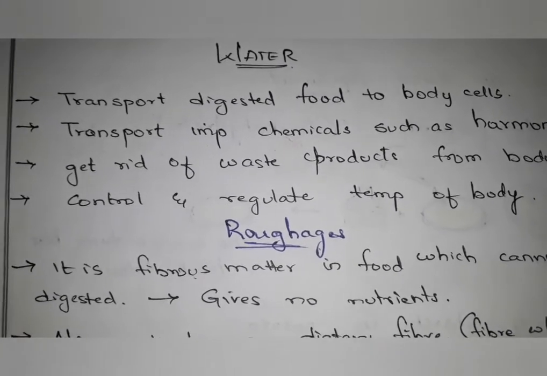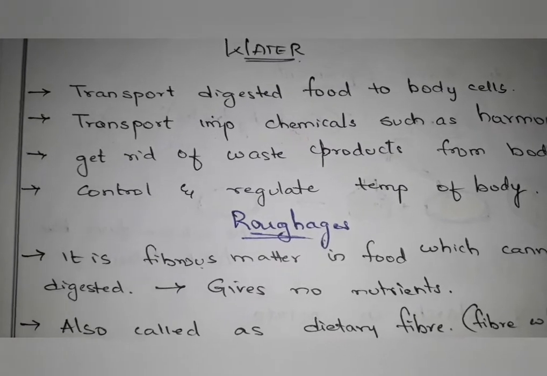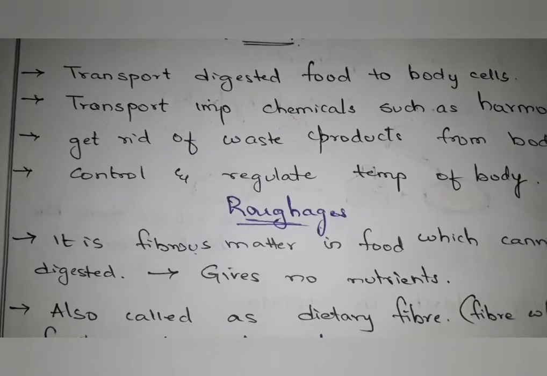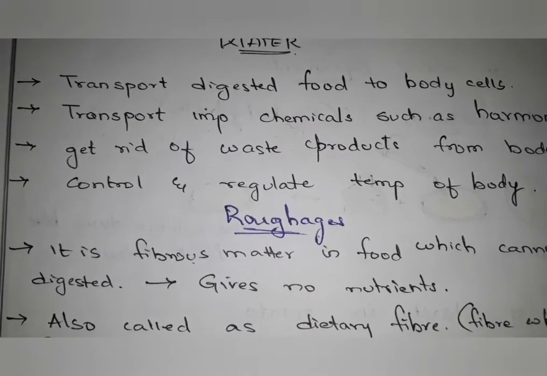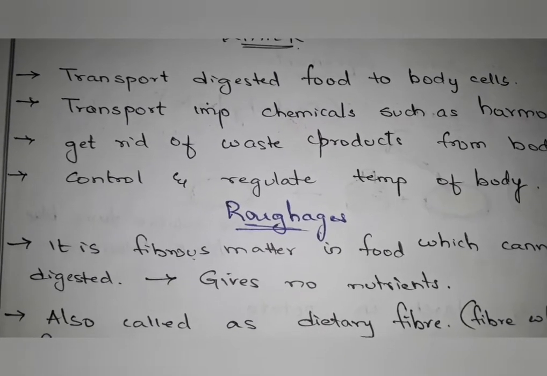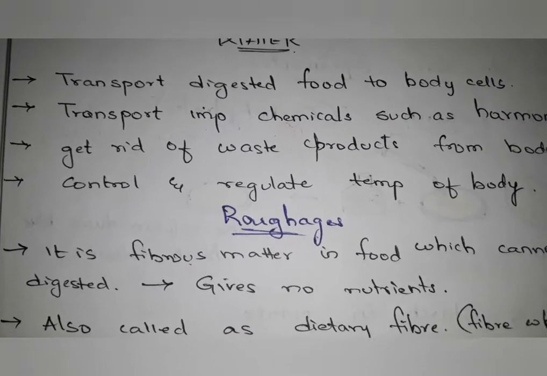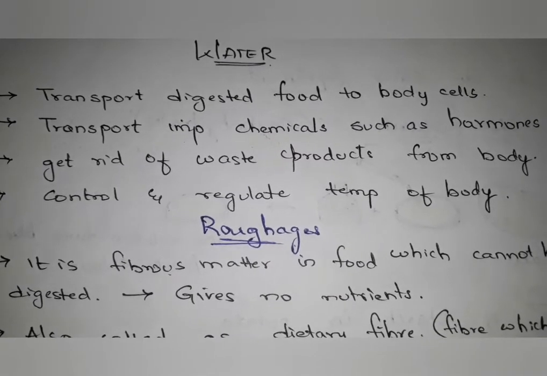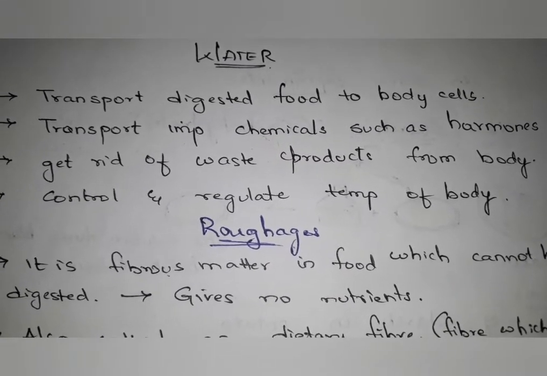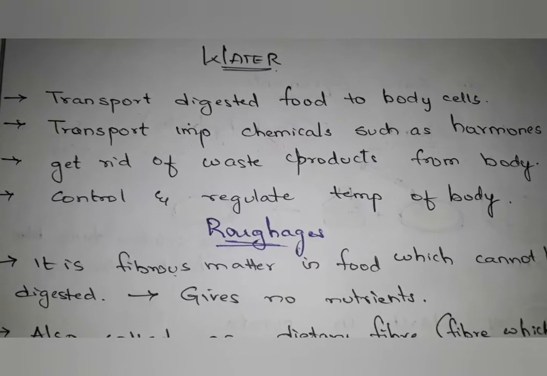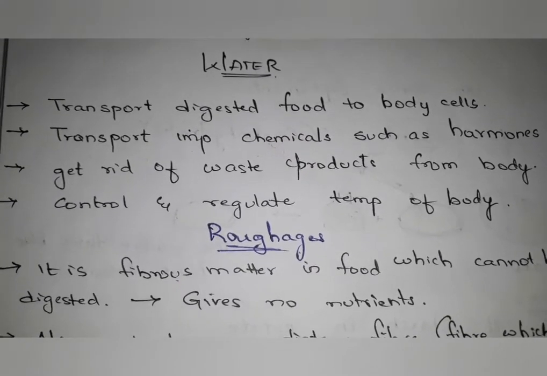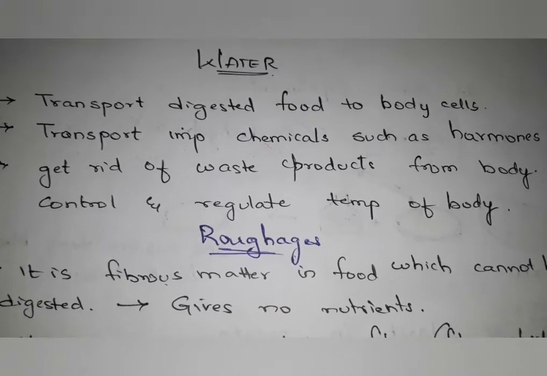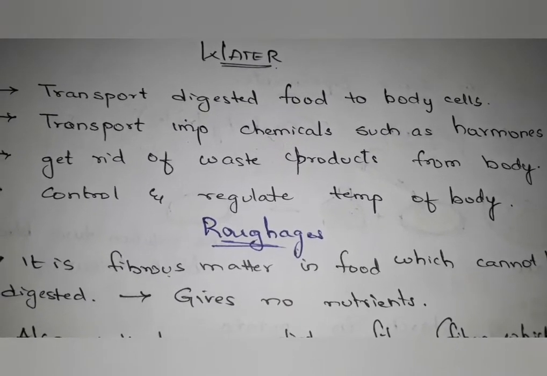So water provides a liquid in which other substances can dissolve and move into the body or be eliminated from the body. It is needed by our body to transport the digested food to the body cells, to transport important chemicals such as hormones around the body, to get rid of the waste products from the body, to control and regulate the temperature of the body, and even it helps to dissolve the food when it passes into the body, right? Water controls and regulates the temperature, yes, isn't it?